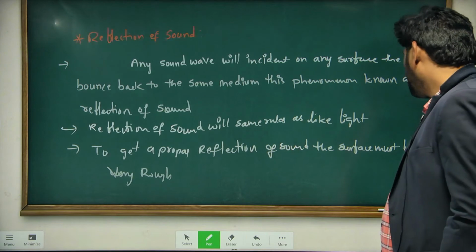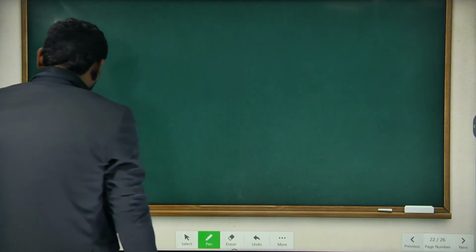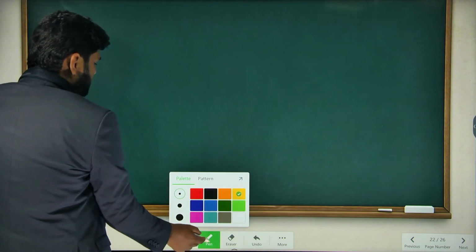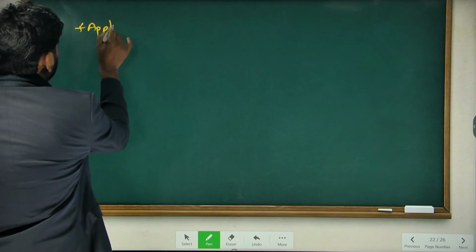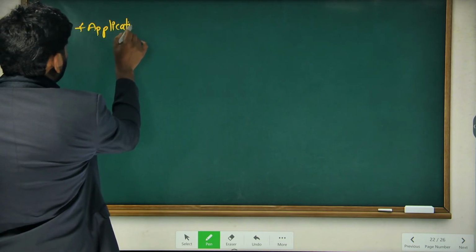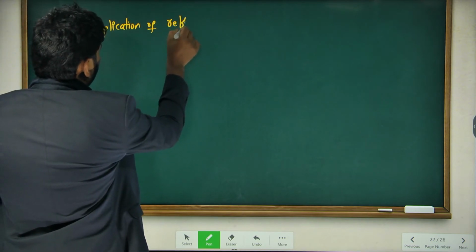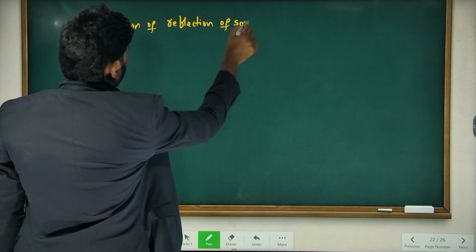Next, based on the reflection of sound, we have the sonar system. Applications of reflection of sound.